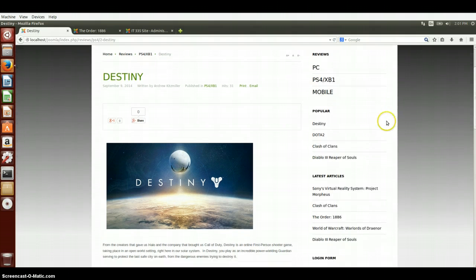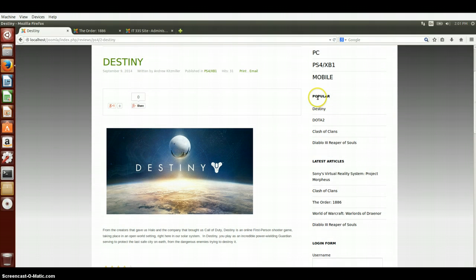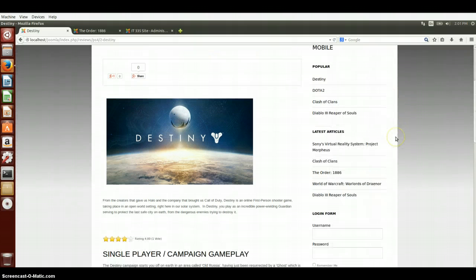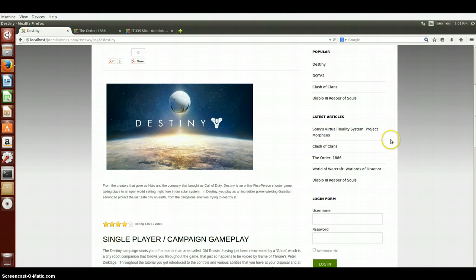The next module I included is the popular articles module that basically just displays the articles that have received the most hits, just so people can see what others have been interested in. The next module is the latest articles module. This displays the most recent article published on my website, so the user can quickly see all of the new information that's been posted on my website and stay up to date with all of their gaming news.